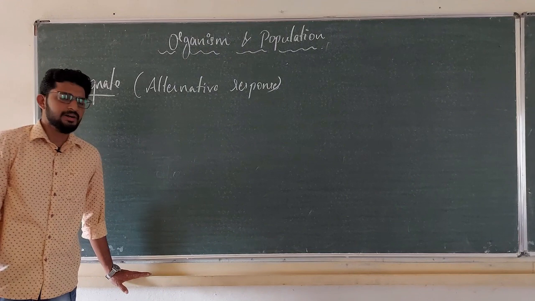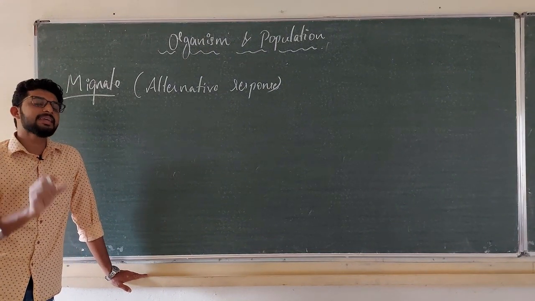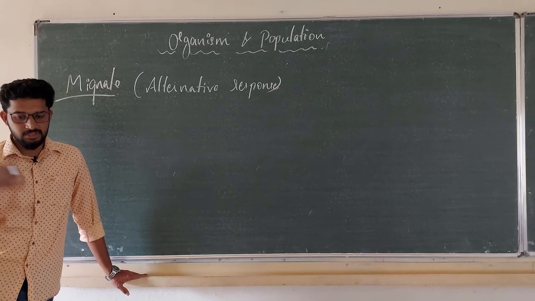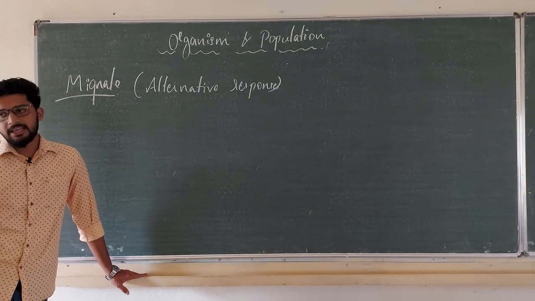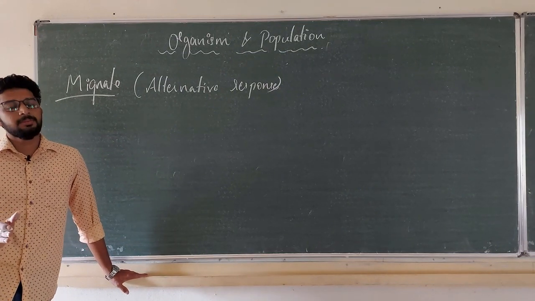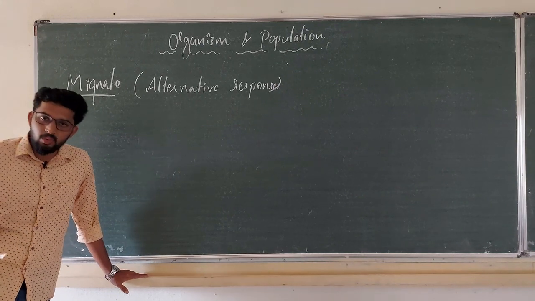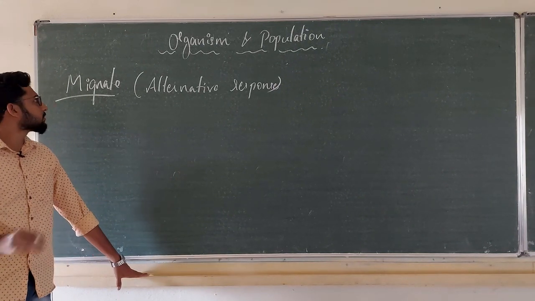We have many birds, many organisms. To escape from the unfavorable or stressful condition that occurred in their habitat, they will migrate or move away. When the stressful condition in their habitat is over, they come back. That is about migrate.